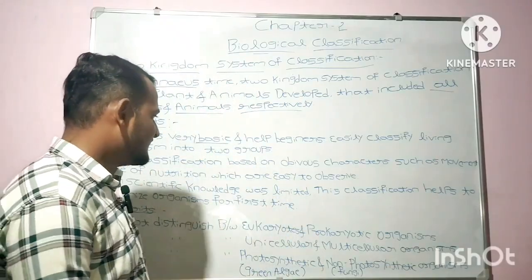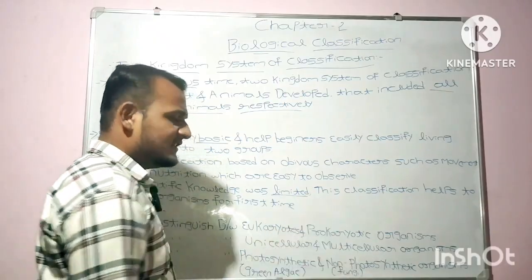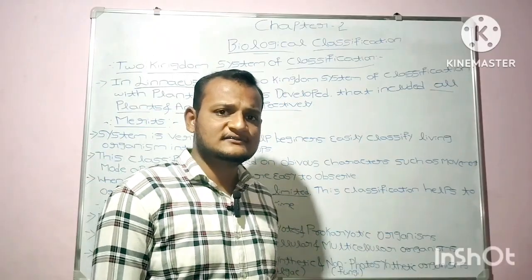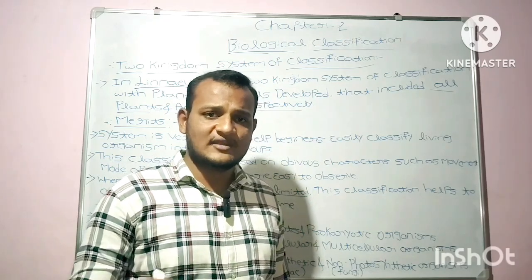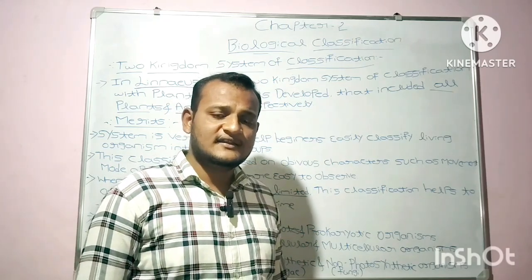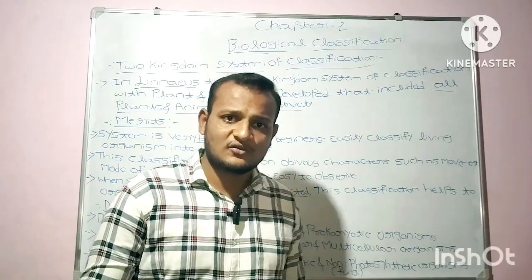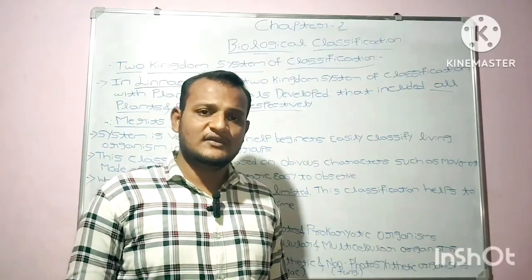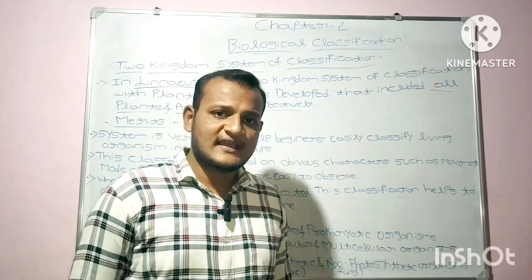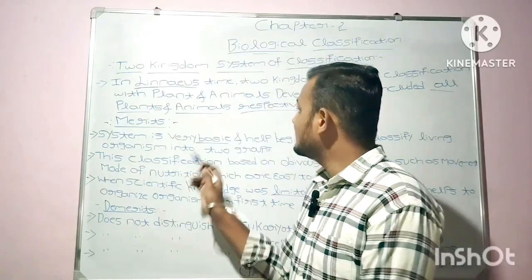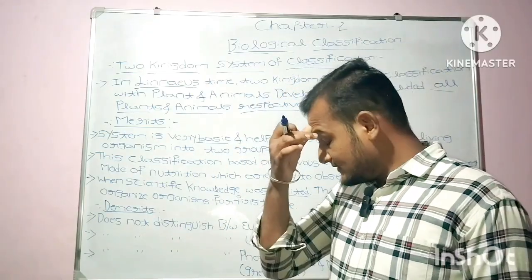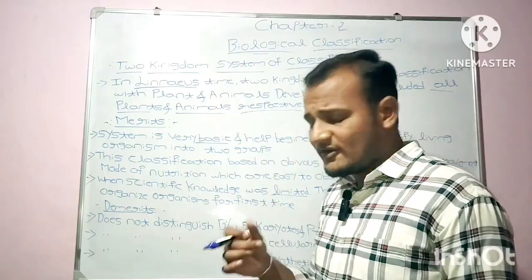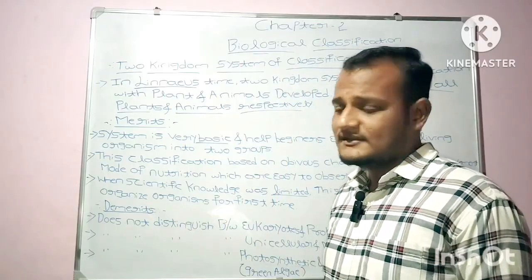When scientific knowledge was limited, when science was not that developed, this classification helped to organize living organisms for the first time. This two kingdom system of classification helps to organize organisms for the first time.